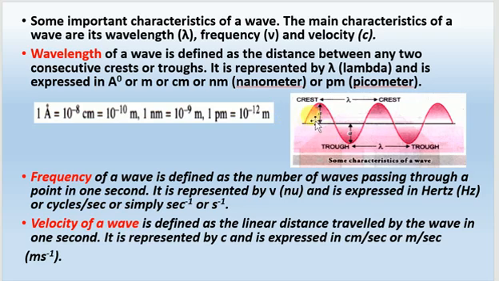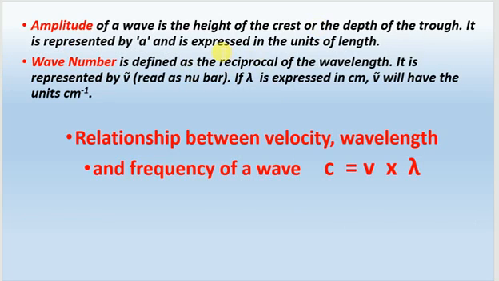You can see here A. We will represent amplitude by small a. What is an amplitude? It is the height of the crest or depth of the trough. Unit is the same as the unit of length. Next is the wave number. Wave number is nothing but the reciprocal of wavelength.